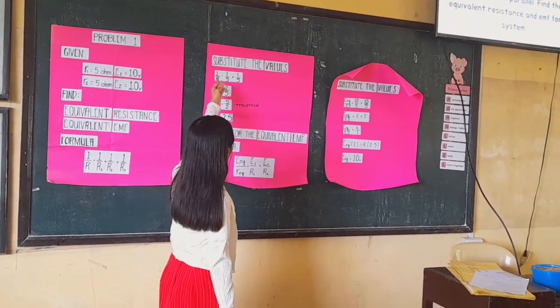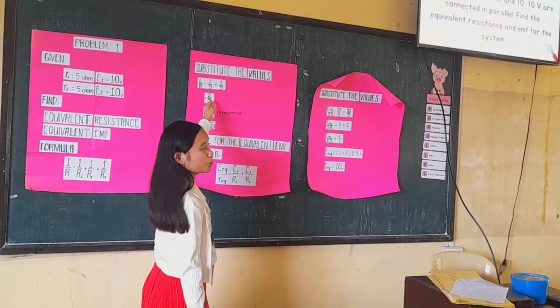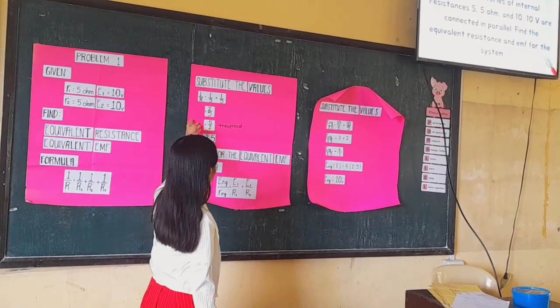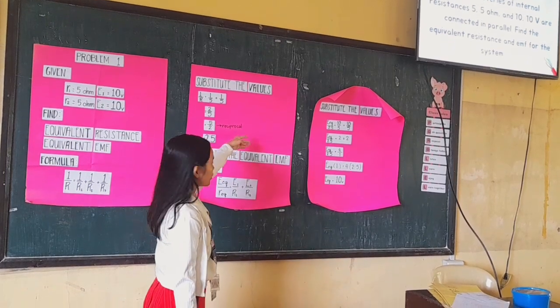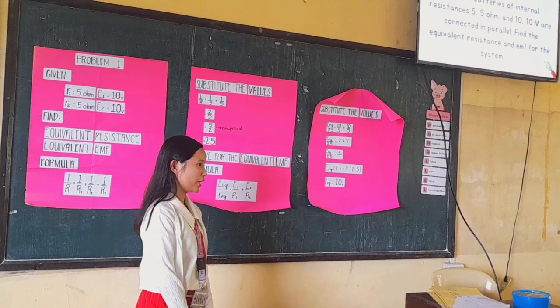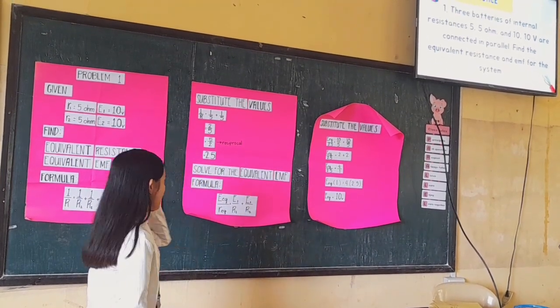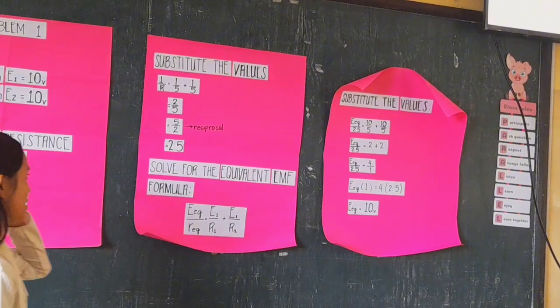We add 1 over 5 plus 1 over 5, we get 2 over 5. And then we get the reciprocal, which is 5 over 2. And then we simply divide, which gives us the answer 2.5. So that is the value for the equivalent resistance.